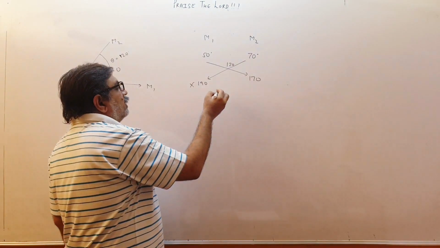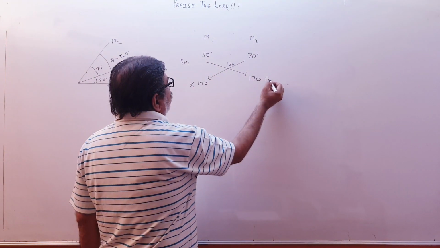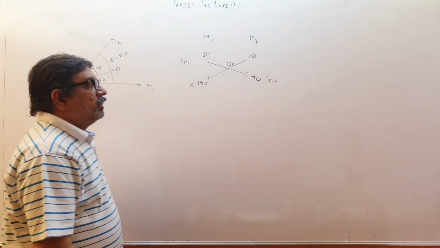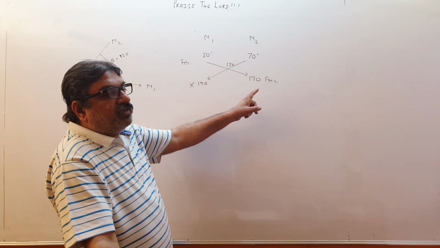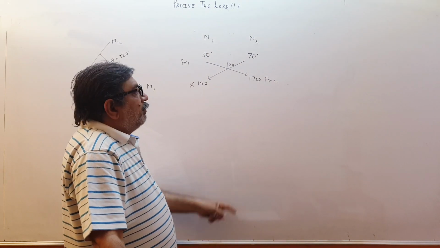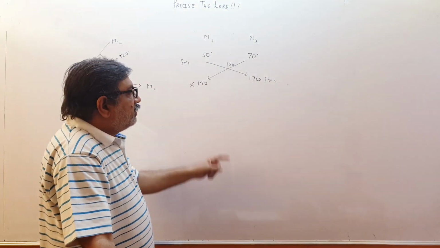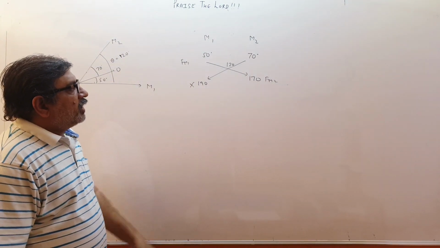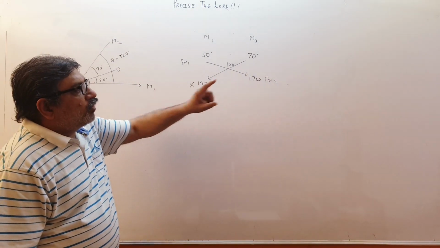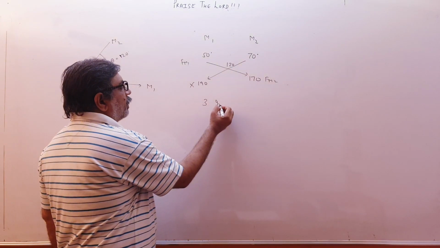So this is the final image of mirror 1 and this is the final image of mirror 2. So mirror 2 forms at 70 and 170, and mirror 1 forms at only 50 degree, because 70 plus 120 would have been 190. That won't happen. This is exceeding 180 degree. So 3 images we will get.